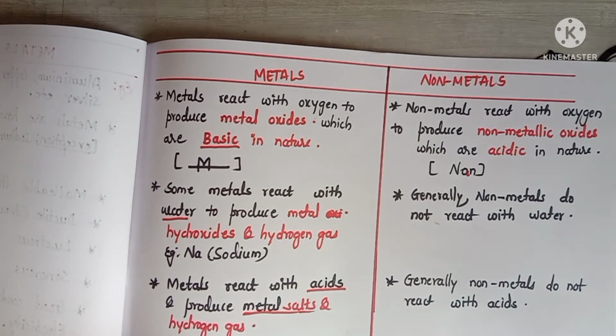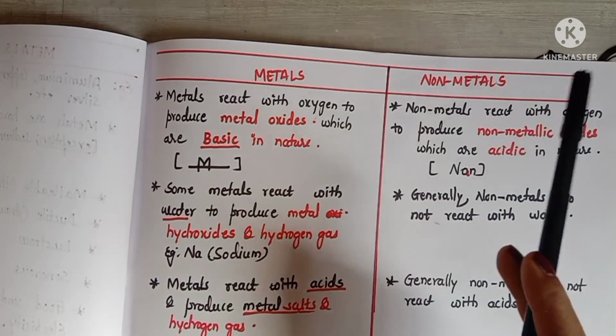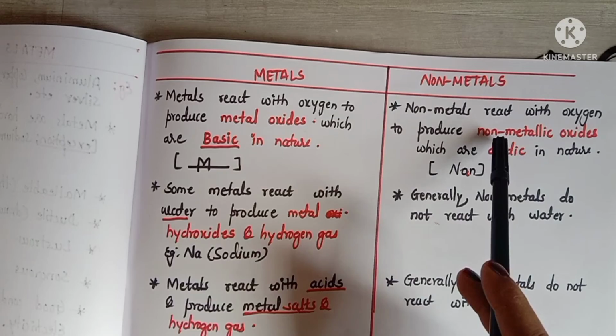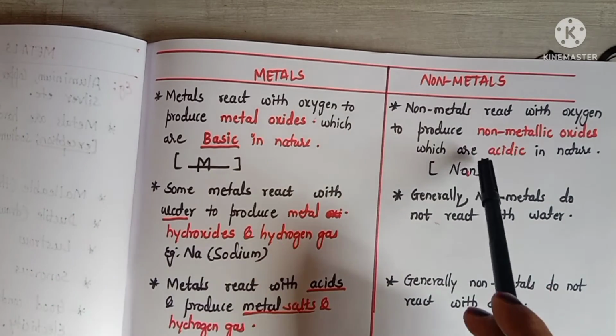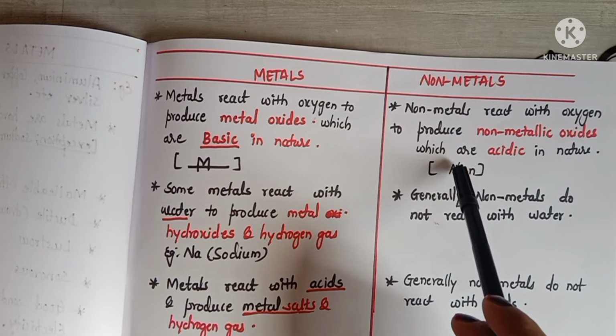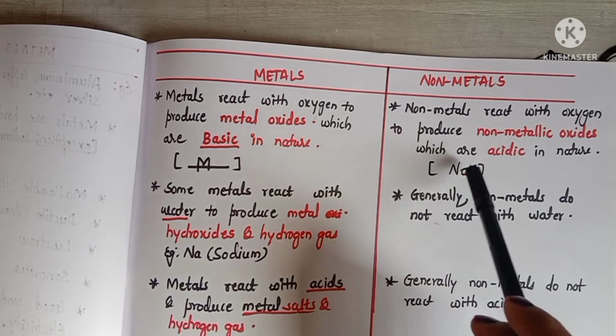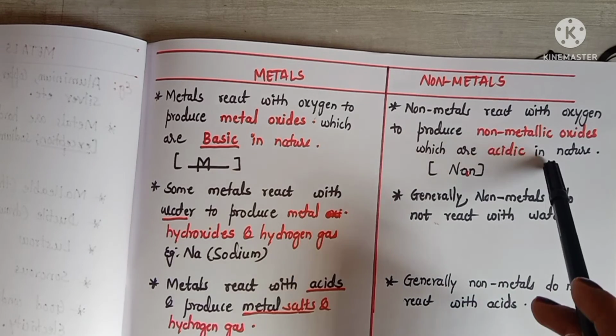How are non-metals remembered? Here we have non-metallic oxide. From this non, we have O. This O can be written as A. So from this A, we can remember acidic.